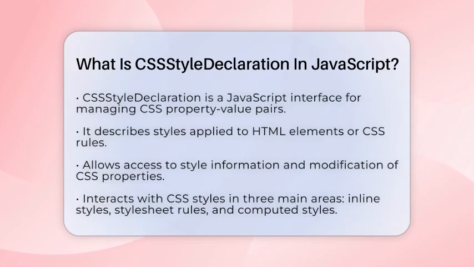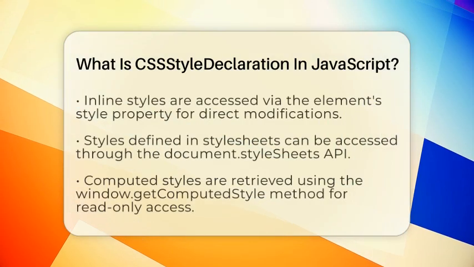With CSS style declaration, you can access style information and even modify or remove CSS properties directly within the document object model. Let's break down how this works. CSS style declaration allows you to interact with CSS styles in three main areas. First, you can work with inline styles of an HTML element. This is done through the element style property.